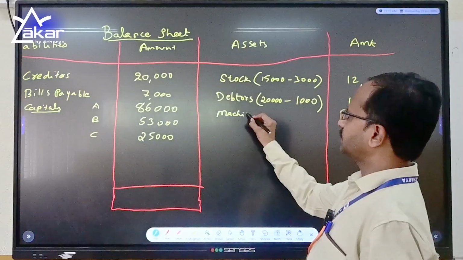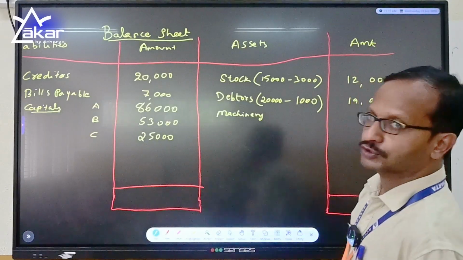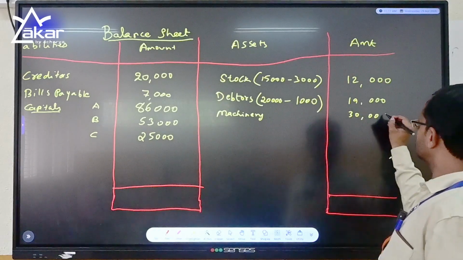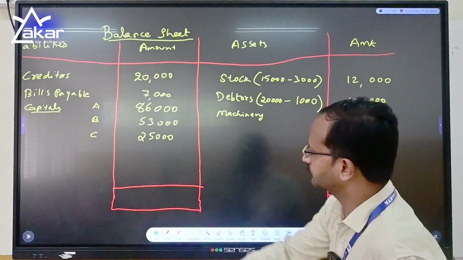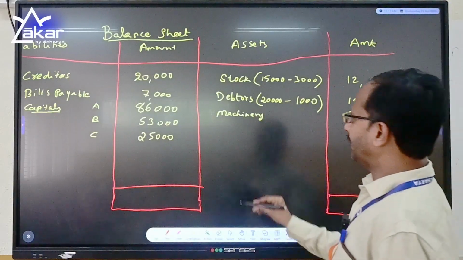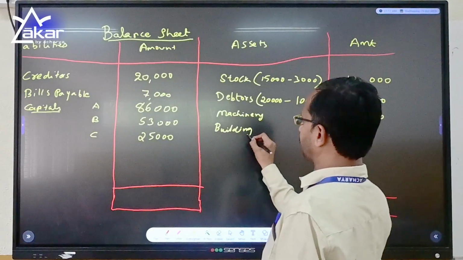After the debtors, we have machinery. So the machinery was valued for the same value and there are no changes there. So it is 30,000. Buildings. Building was appreciated by 20%.